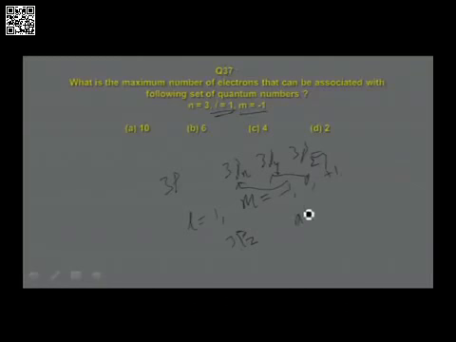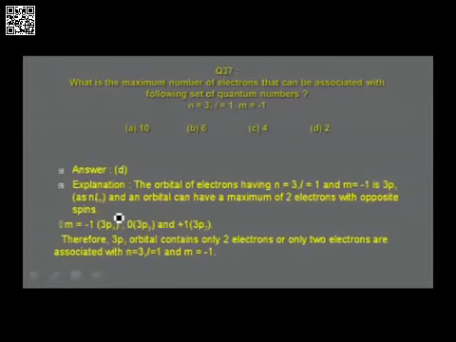Any orbital can accommodate a maximum of 2 electrons. Therefore, the orbital possible is only one, that is 3pz orbital, and it can accommodate only 2 electrons. Let us verify the answers given. The answer is that only 3pz orbital is possible, and only 2 electrons are associated with these quantum numbers: n is equal to 3, l is equal to 1, and m is equal to minus 1.